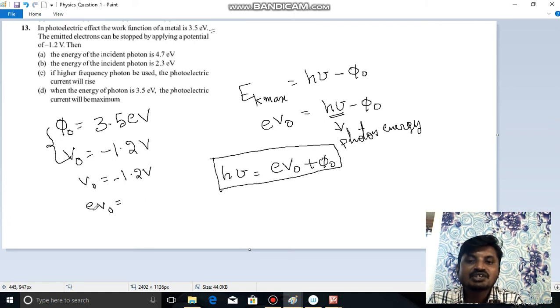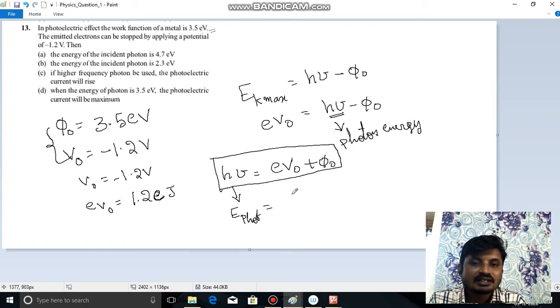eV naught, that is energy, can be written as 1.2 e joules. So from this, h nu, the energy of the photon, is equal to eV naught, which is nothing but 1.2 e, plus phi naught, which is given as 3.5 electron volts.